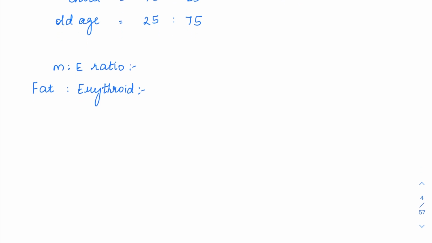The normal M:E ratio is the myeloid to erythroid ratio. Normally myeloid cells are going to be much higher than the erythroid cells. So the normal ratio is 3:1 or 4:1. While for the fat to erythroid ratio, remember, read the question carefully. The M:E ratio is 3:1, while the fat to erythroid ratio will be 4:1. Right?